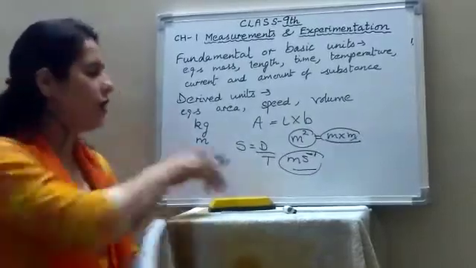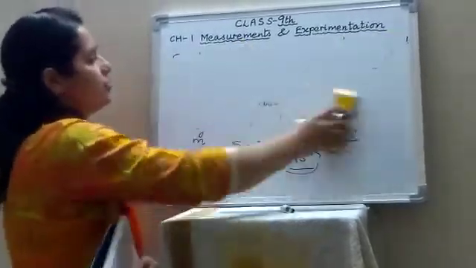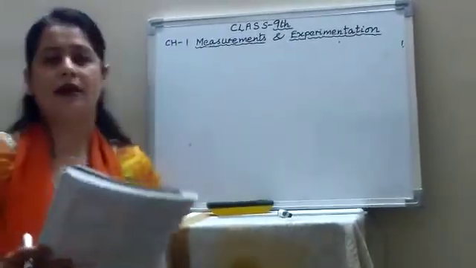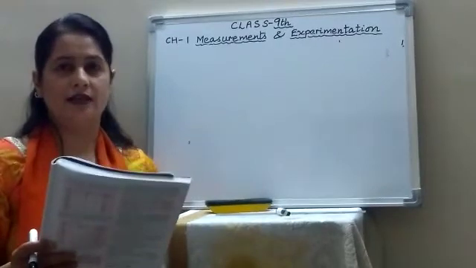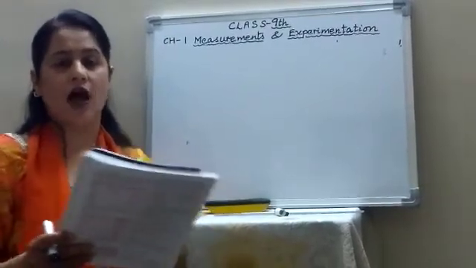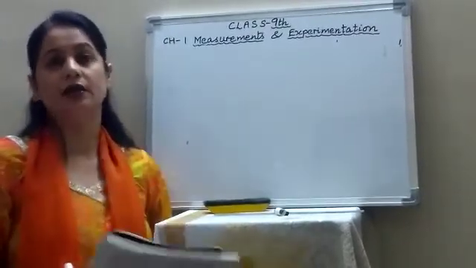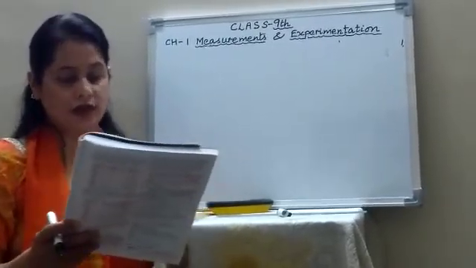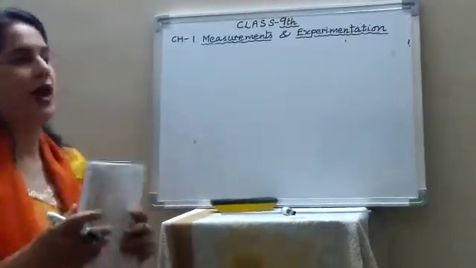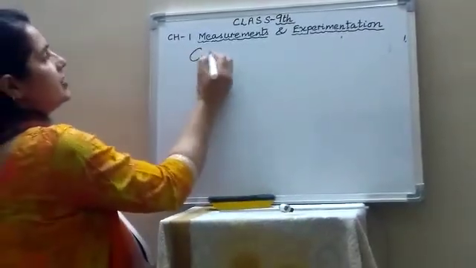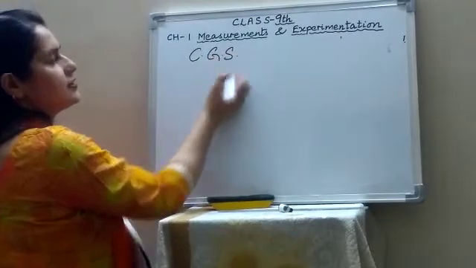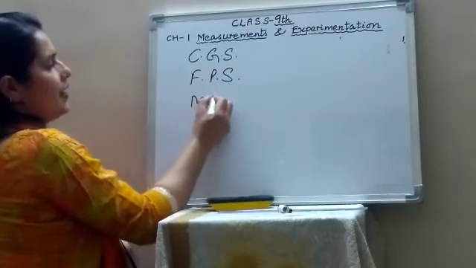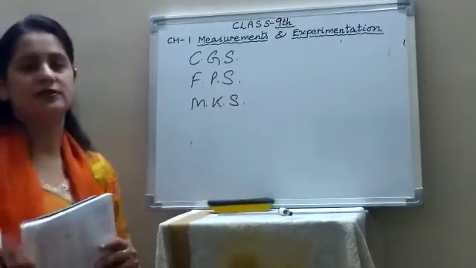Now, systems of units. In mechanics, length, mass and time are the 3 fundamental quantities. For the units of these 3 basic quantities, some systems have been devised: the CGS system, the FPS system and the MKS system.